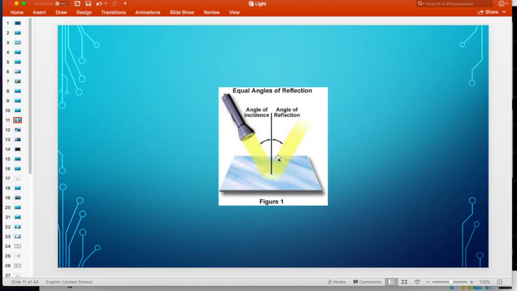An interesting thing about the reflection of light is this rule right here. We say that the angle of incidence equals the angle of reflection. Incidence means incoming. So imagine that you have a mirror, and imagine that there's an imaginary line going straight up from that mirror. The angle that your incoming light makes with that imaginary line has to equal the angle that the reflected light makes with that imaginary line. The angle of the incoming light has got to equal the angle of the outgoing light. Angle of incidence equals angle of reflection. Just an interesting fact about reflected light.